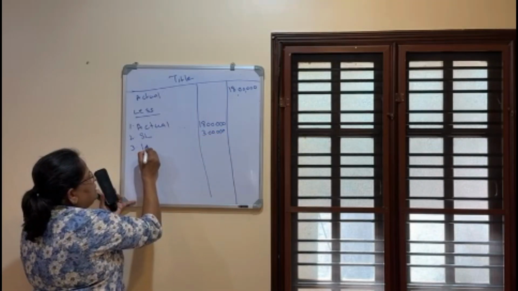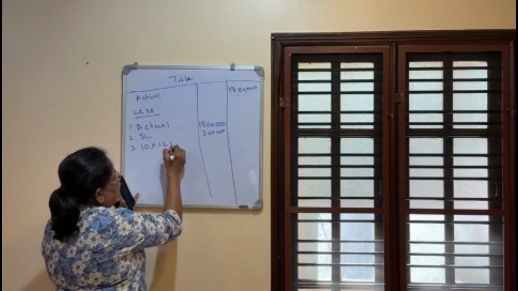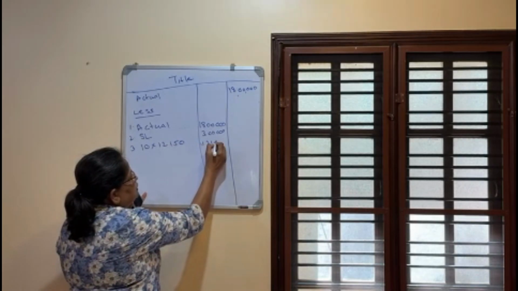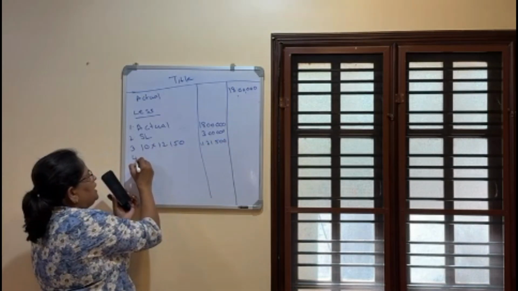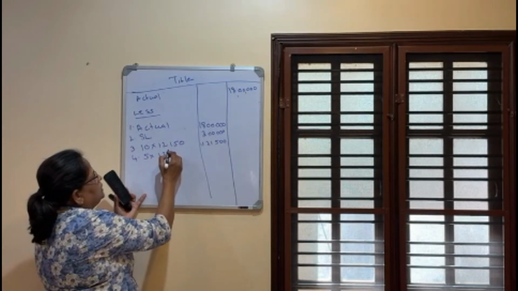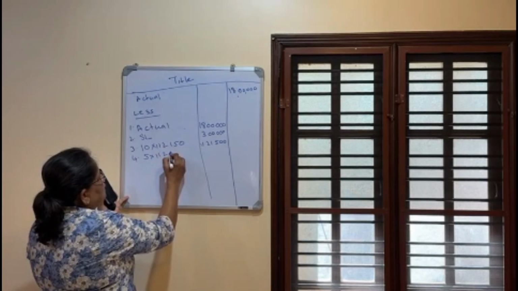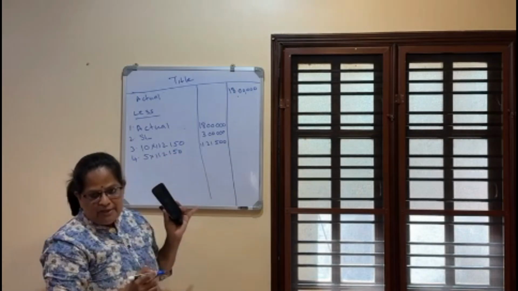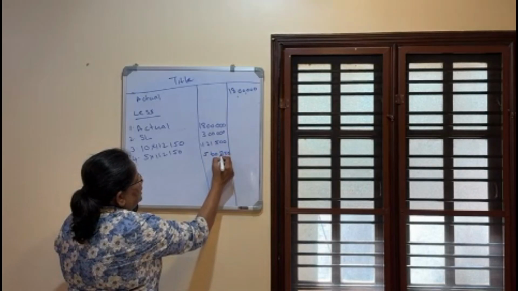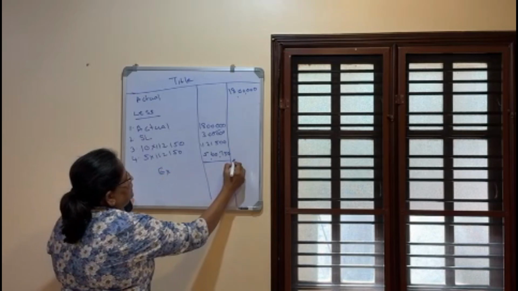Now third is 10 months average salary. So 10 into 1,12,150, so that value is 11,21,500. Now leave at credit we calculated 5 months. Leave at credit into average salary, 5 into 1,12,150. So this value is 5,60,750. So least value is 3 lakhs. So exempted value is 3 lakhs.